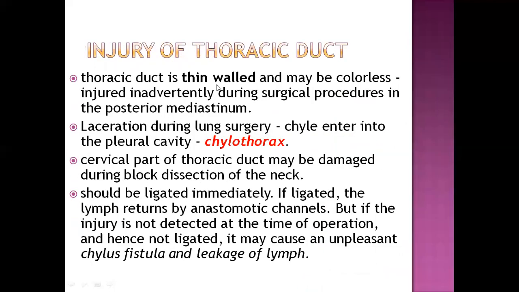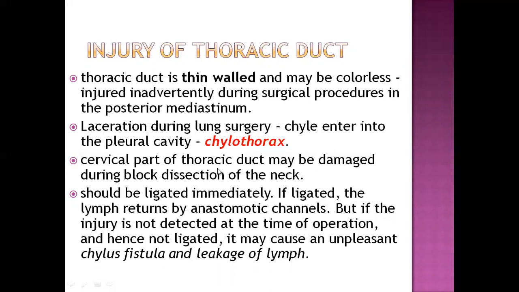Now our case is describing something like chylothorax, so injury of the thoracic duct. Thoracic duct, as we have seen, is a thin-walled and colorless structure. It is injured inadvertently during surgical procedures in the posterior mediastinum. Laceration during lung surgery: chyle enters into the pleural cavity, that is chylothorax.